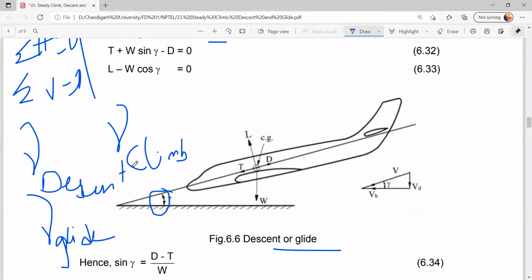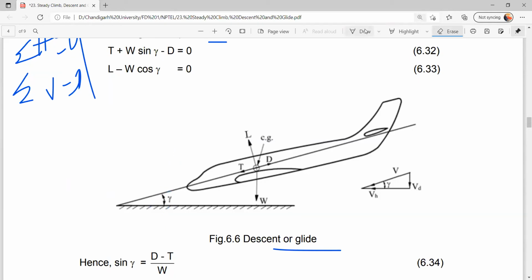So you have to note it down. Whenever you are going to a particular phase, gamma indicates the respective angle. If you are speaking about climb, gamma indicates climb angle. If you are speaking about descent, then it indicates descent angle. So here gamma indicates the descent angle.